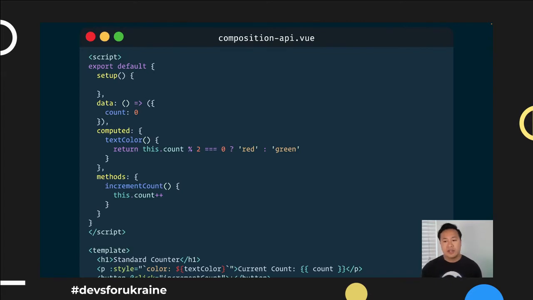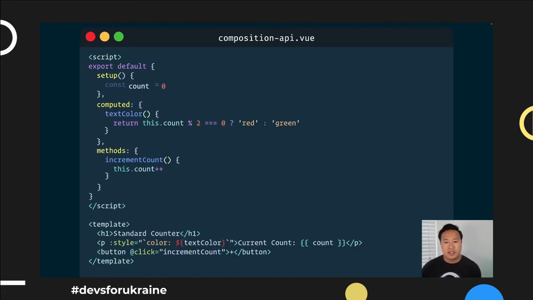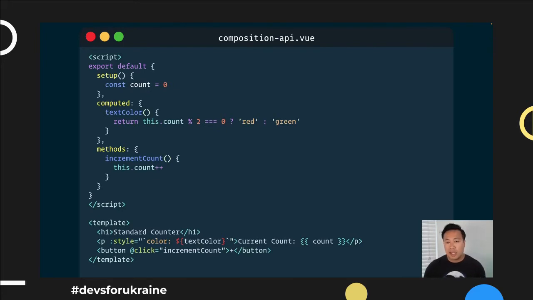So the first thing is how do we move the reactive data that we have here, count, into setup? Well, everything inside of setup is ultimately vanilla JavaScript. So this is where we're getting back to the raw. If you want freedom and you get all the tools at your disposal, this means now we're really in free JavaScript land. So we have a constant of count 0. Now, don't worry, this const is just a regular constant. There's nothing magical about it.